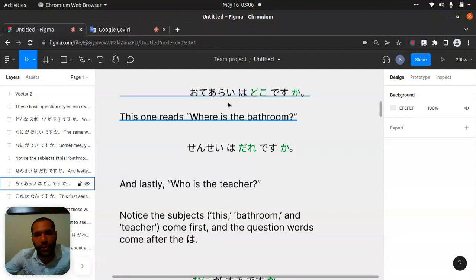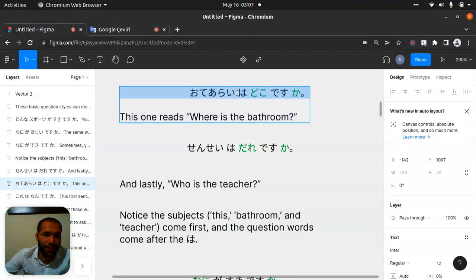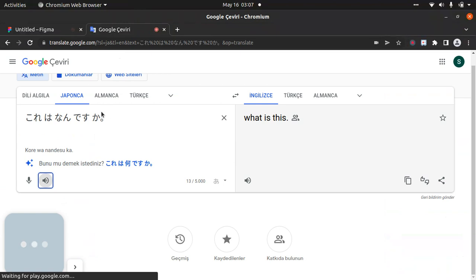I think ote arai will be bathroom. This again is the topic marker here, like "D". This one is desu, which will be "is", and ka and doko make the question. Doko means where. If I'm not pronouncing it or using it right, you'll see the true one.